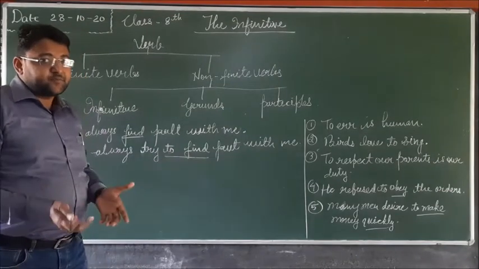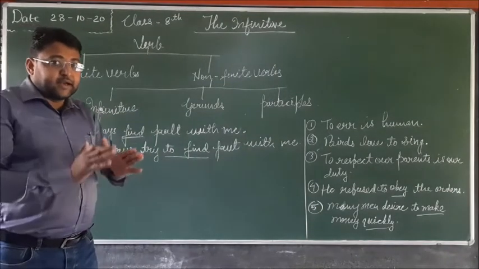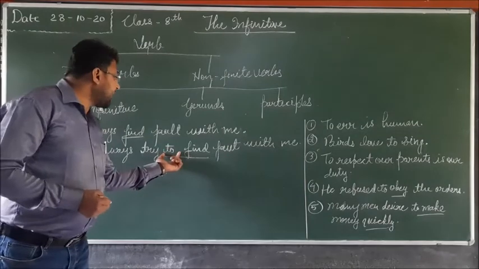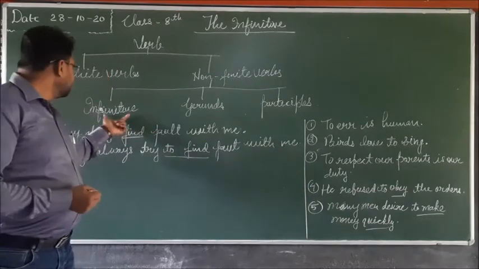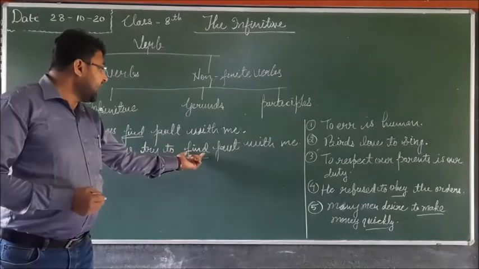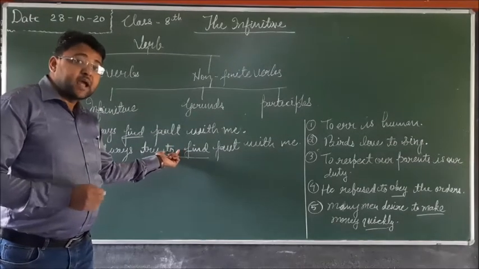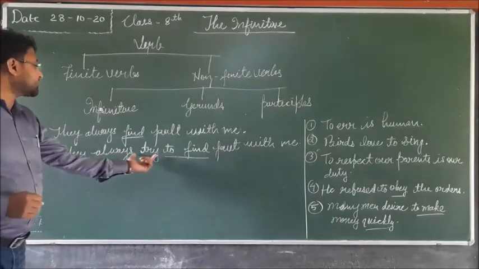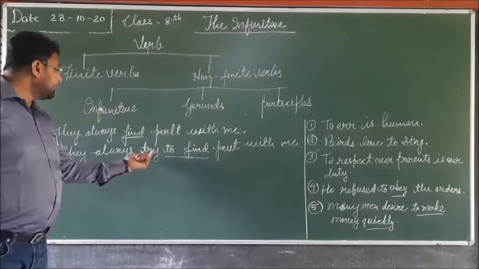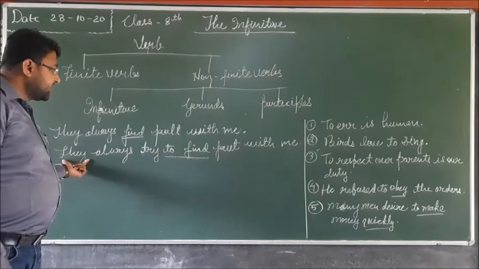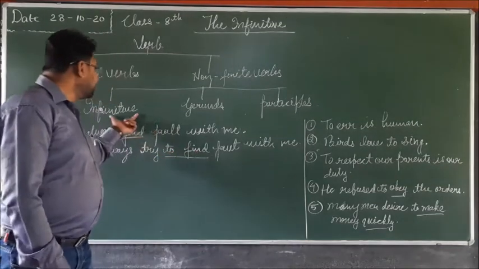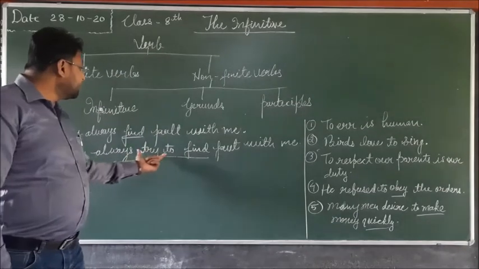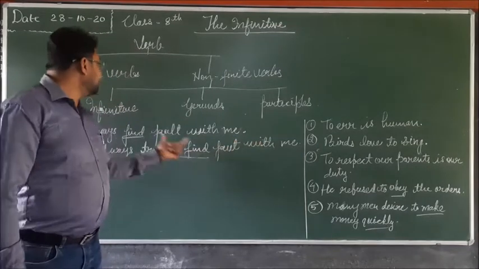And what is an infinitive? An infinitive is a verb, but it works as a noun and it is preceded by to. I told you, an infinitive is a verb preceded by to, and it acts as a noun. So here they always try, try is a finite verb limited by the subject, and to find is an infinitive. In the second example, they always try to find fault with me, to find is the infinitive.